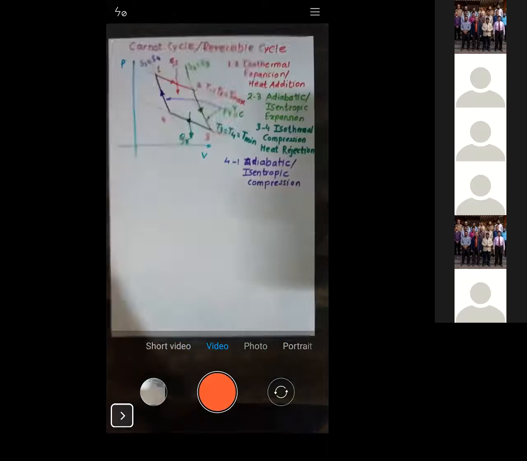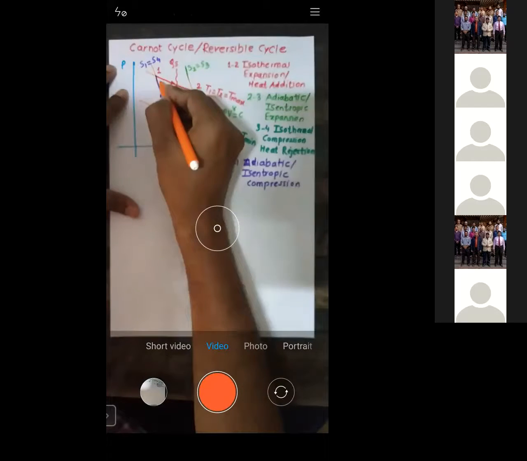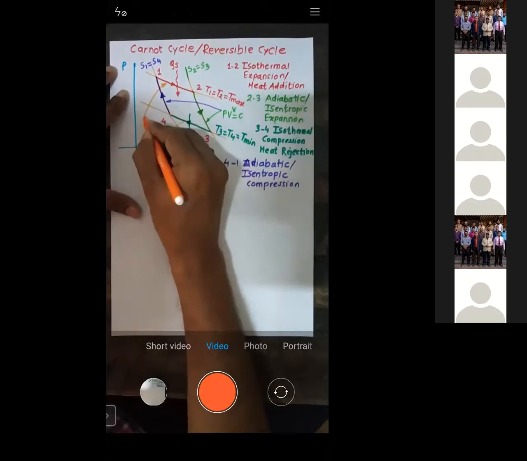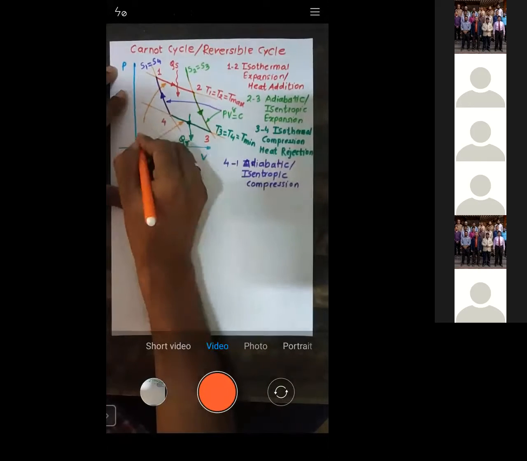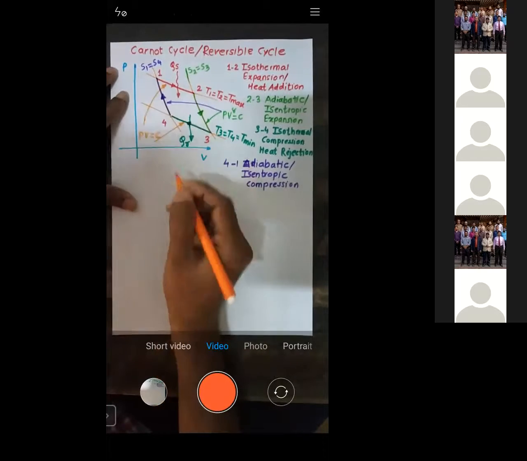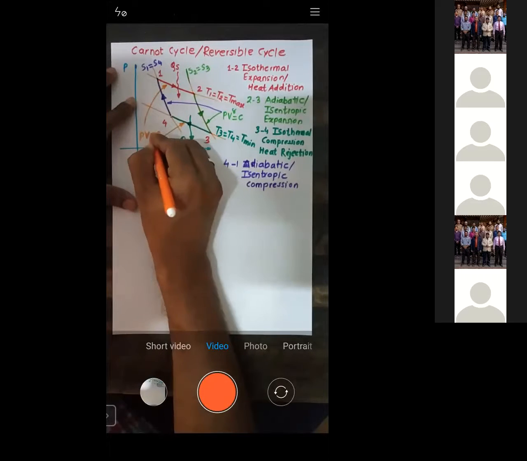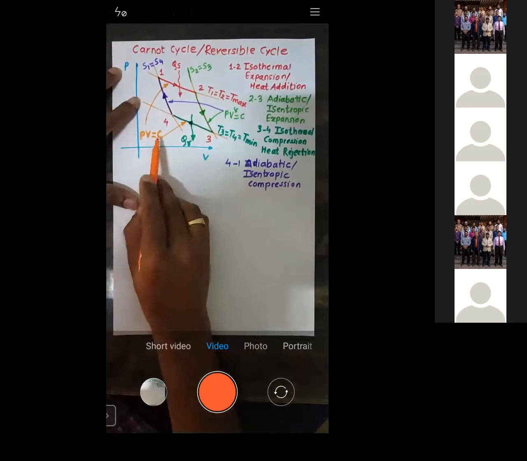If you want, I will write it down here also. This is isothermal, and this is again isothermal. Both processes are isothermal. What is the relation for isothermal? PV is equal to C, that's all. Is that okay? Yes, sir. Thank you.